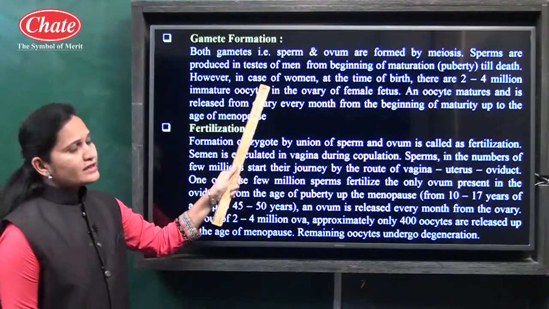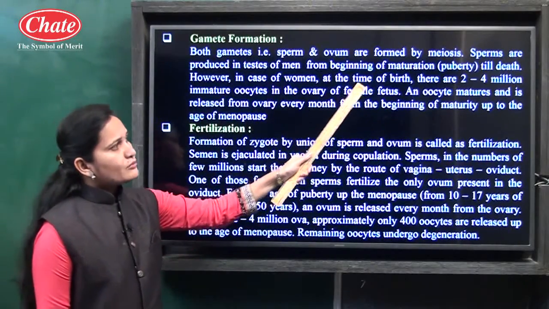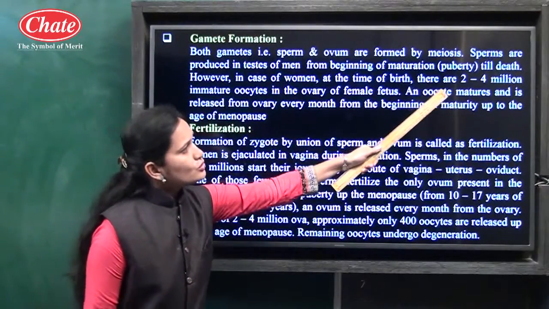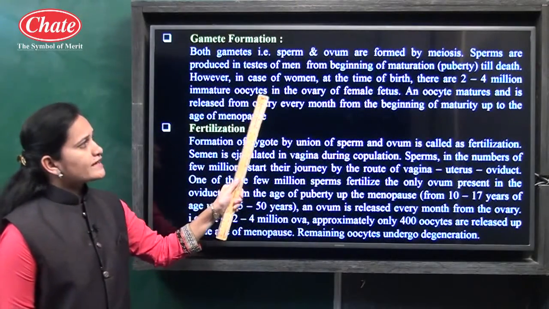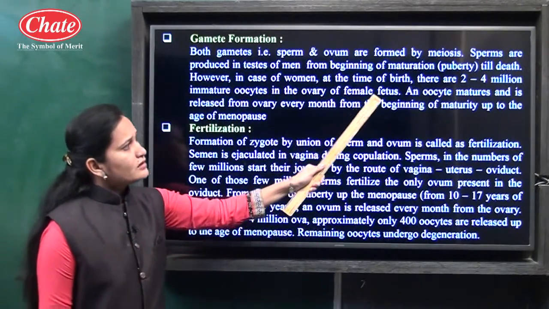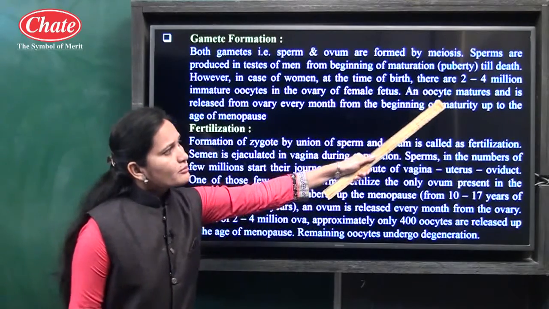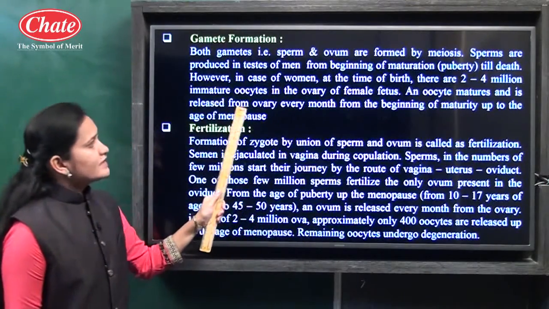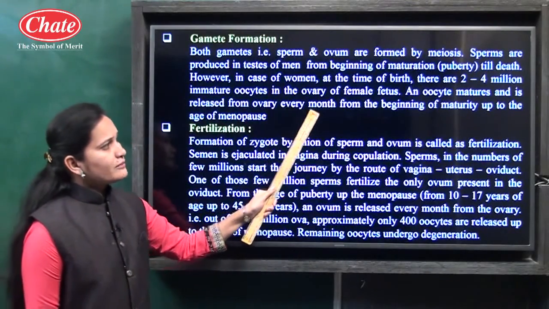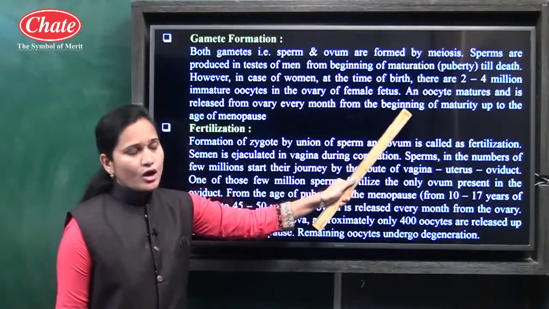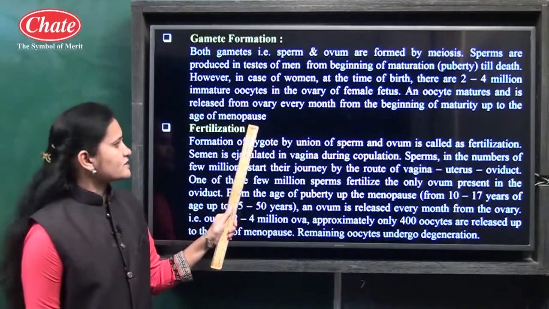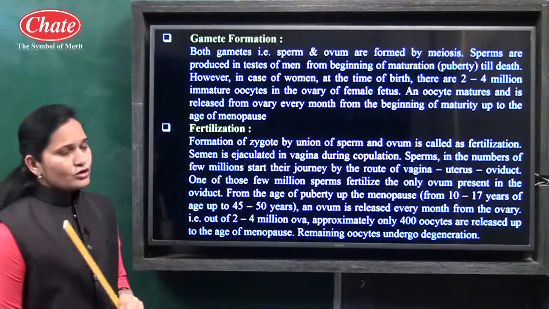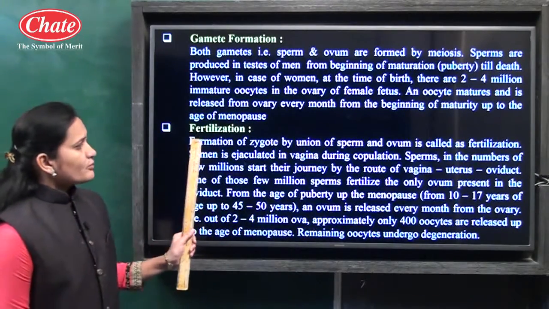However, in the case of a woman, at the time of birth there are 2 to 4 million immature oocytes in the ovary of the female fetus, and an oocyte matures and is released from the ovary every month from the beginning of maturity up to the age of menopause.